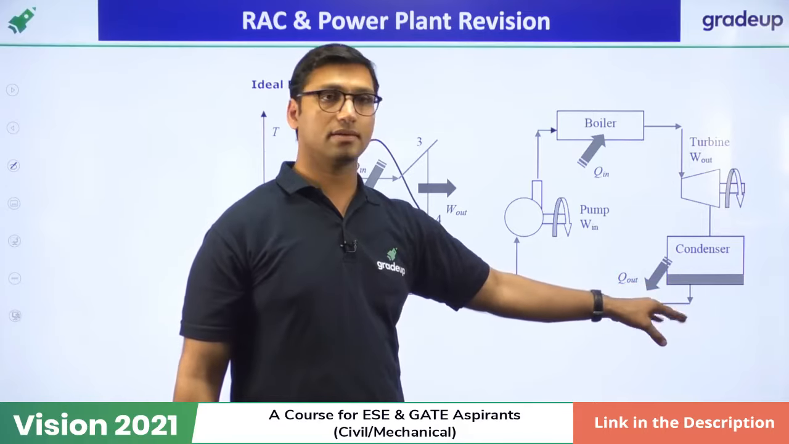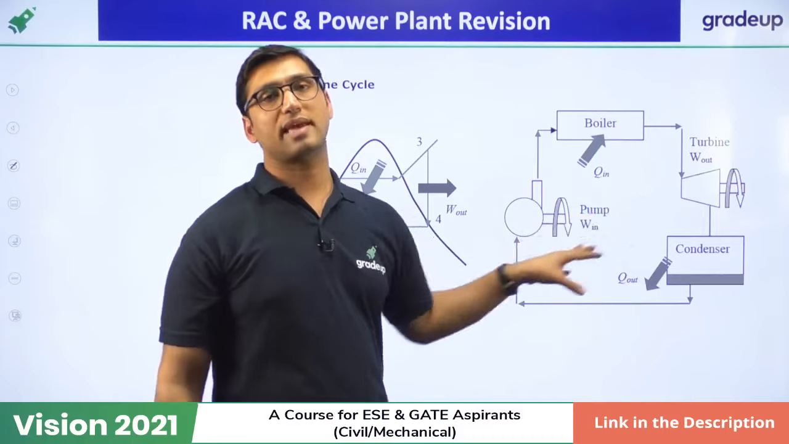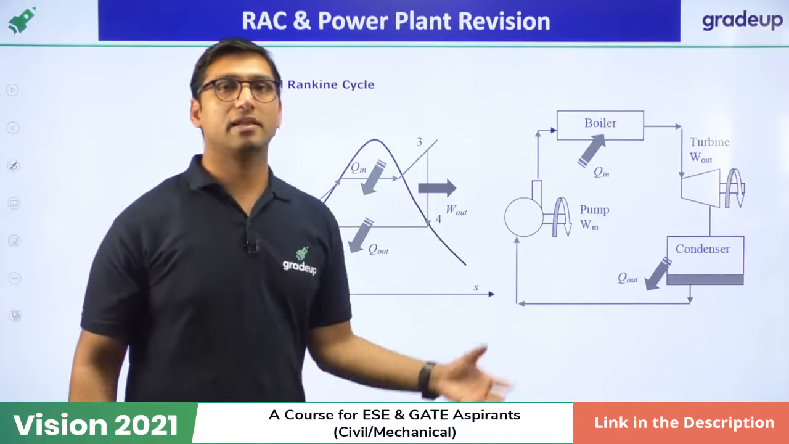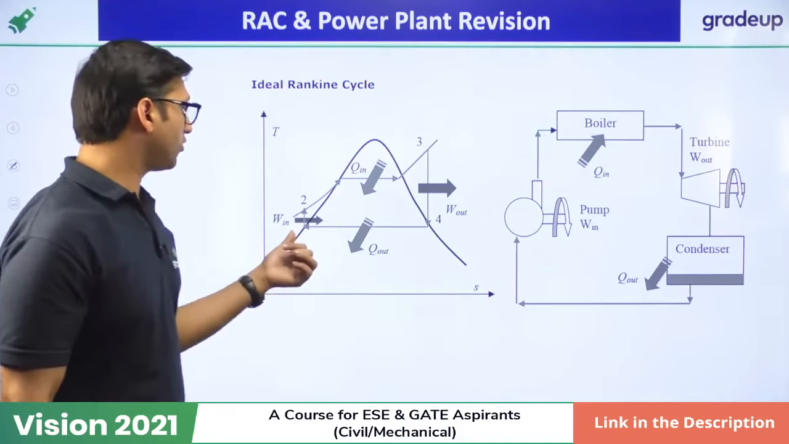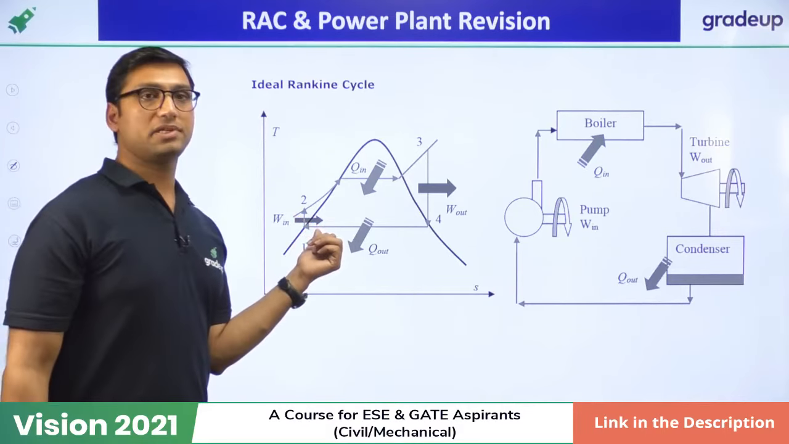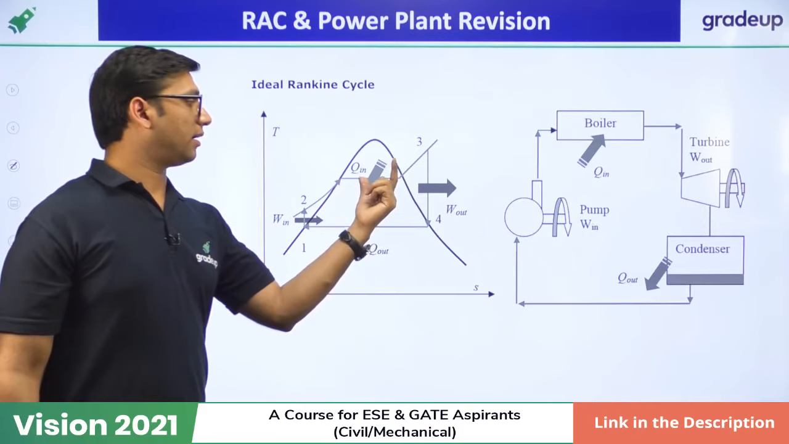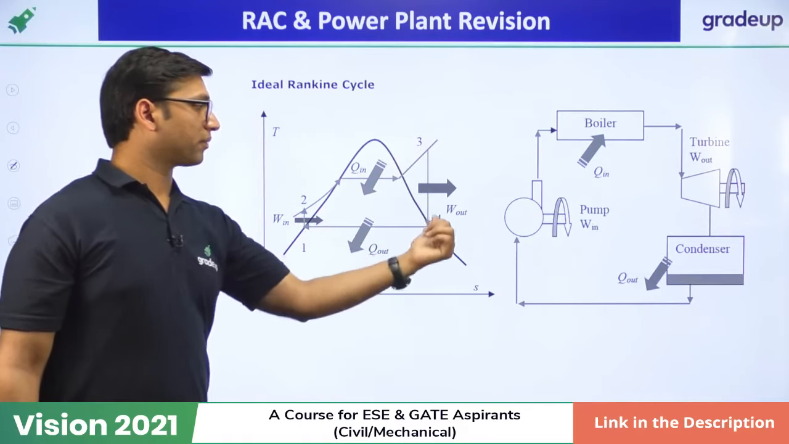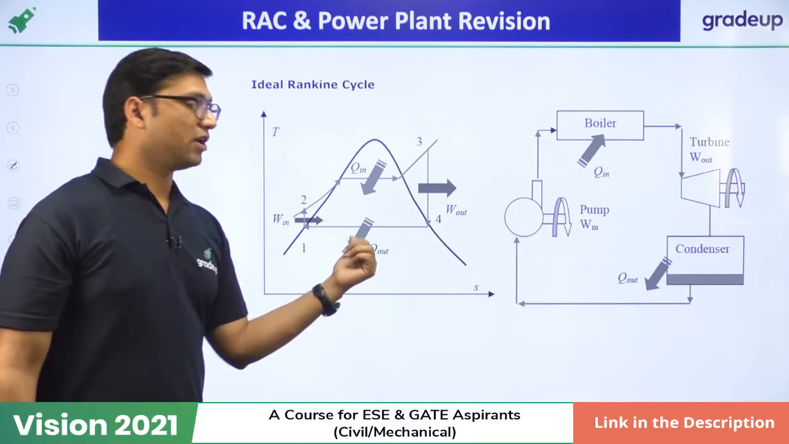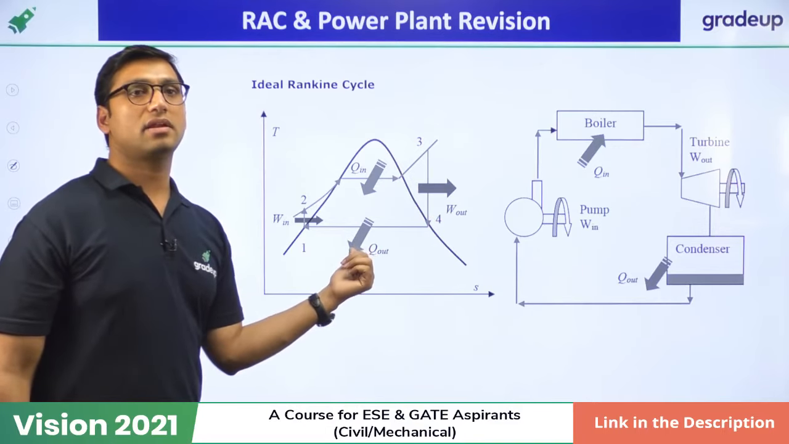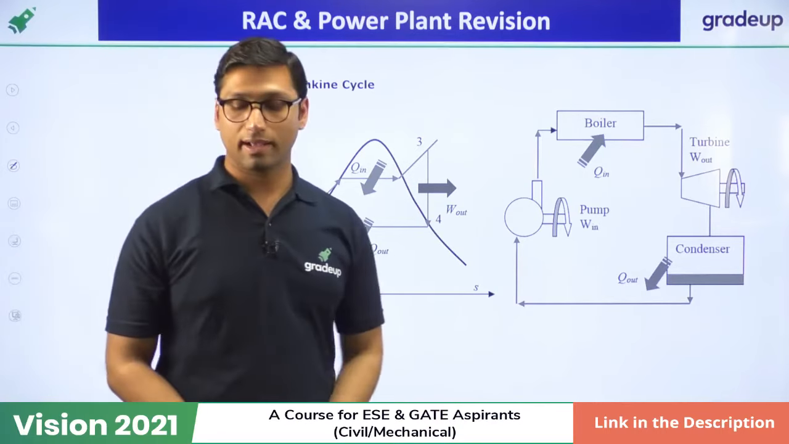The condensed water will go into the pump, and this is how the cycle is maintained. Now the Rankine cycle is shown on the temperature entropy diagram. It looks like this. Firstly we will have isentropic compression in the pump, then constant pressure heat addition in the boiler, then 3 to 4 is isentropic expansion in the turbine, and then constant pressure heat rejection in the condenser. So these are the 4 processes in the steam power plant or Rankine cycle.